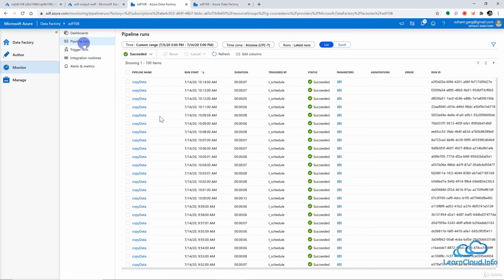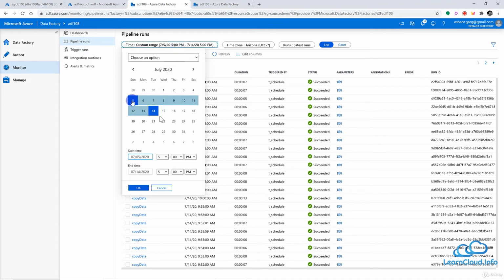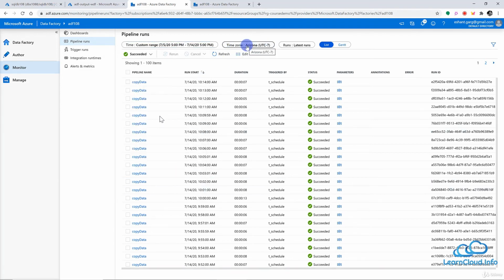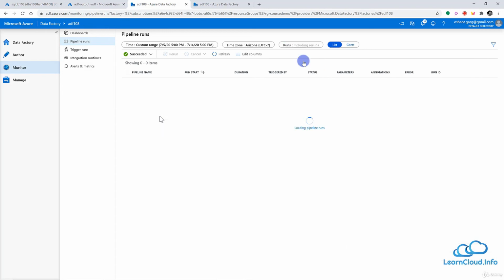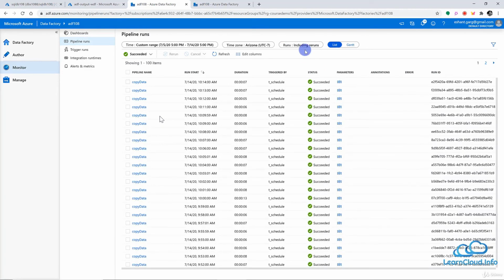You see, I'm now in the pipeline section. All right, so here we can have a view based on our pipelines. And once again, I want to change my time range. So this looks good to me. And we can select the time zone here. And do we want to see only the pipeline or all the reruns of the same pipeline also? So I want to include the reruns of the same pipeline. If I ran the same pipeline 5 times, it will show me all 5 instances of the same pipeline here. And here we have a different view. I'll come back to this in a minute, but before that, let me go to the other options.